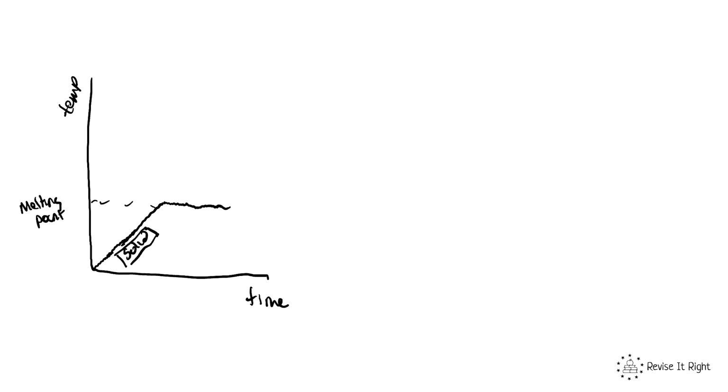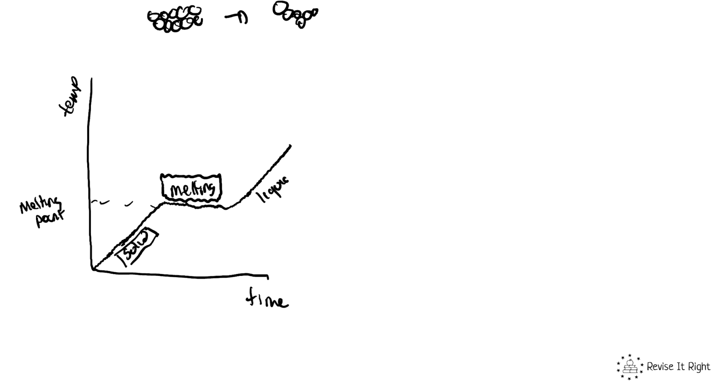This is because the energy that we're providing is being used for breaking the bonds between the solid. So we're breaking those bonds for it to become a liquid, and not to raise the temperature. So this line here represents melting. When all the particles have melted, the temperature will then start to rise. So again, we're increasing the temperature, and the temperature of the substance will start to rise. But at this point, it's now a liquid.